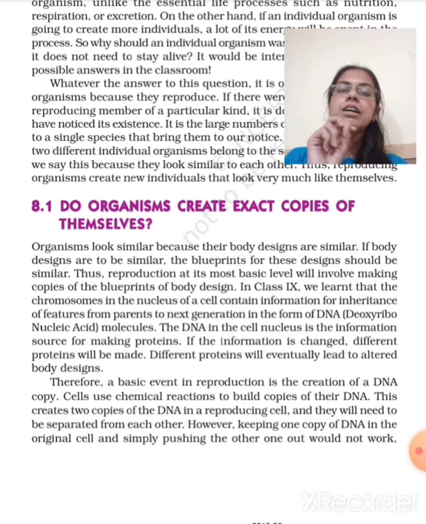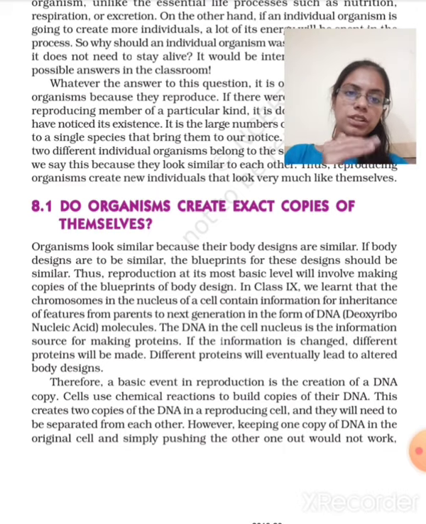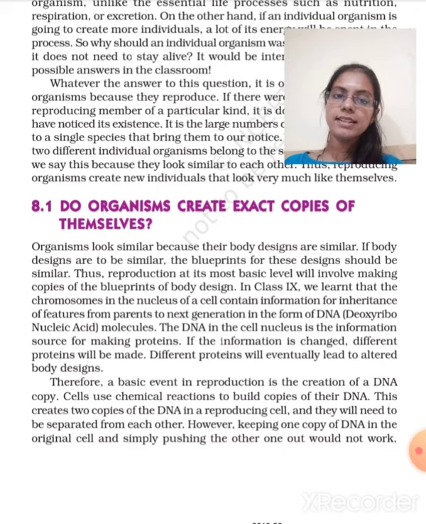And if it is sexual reproduction, the zygote which is formed will have variation because two different gametes join and form a baby. So that won't be the exact copy. But if we talk about asexual reproduction, yes, it gives exact copies. How? That we will learn.